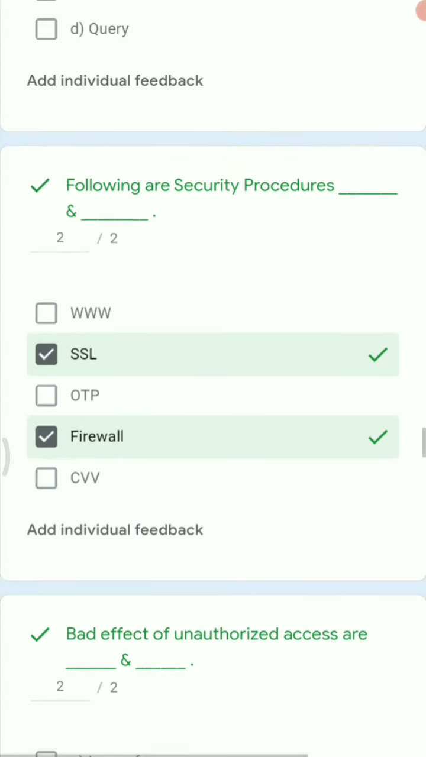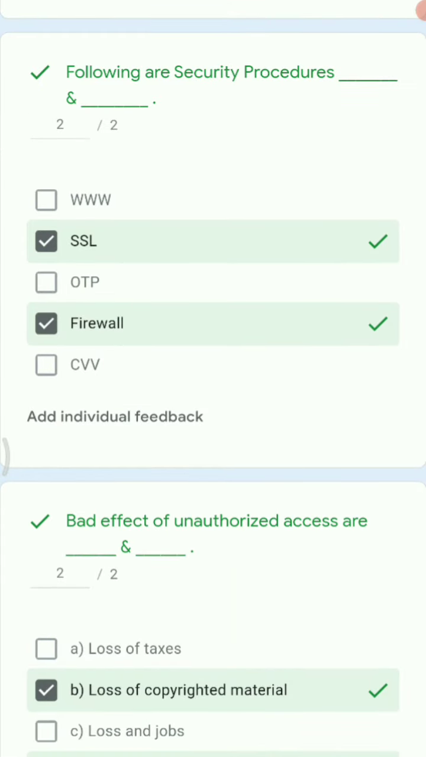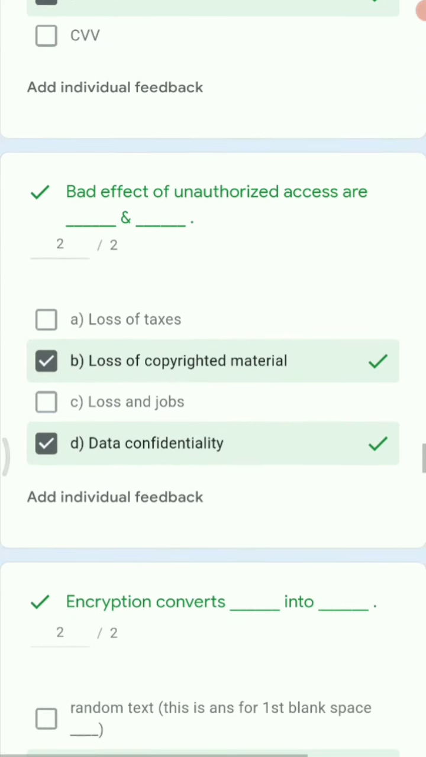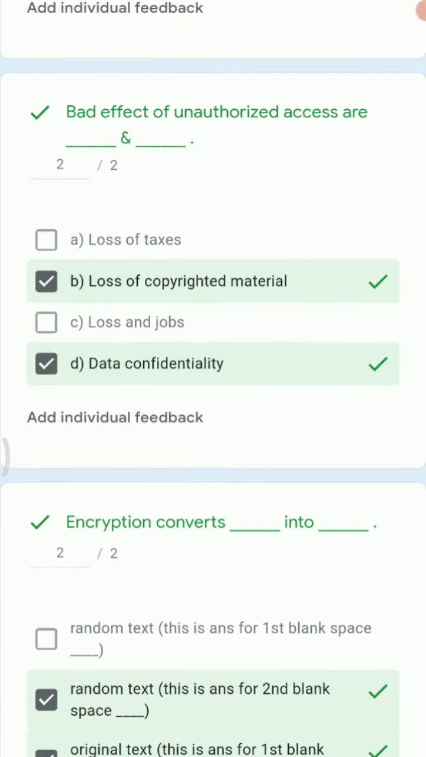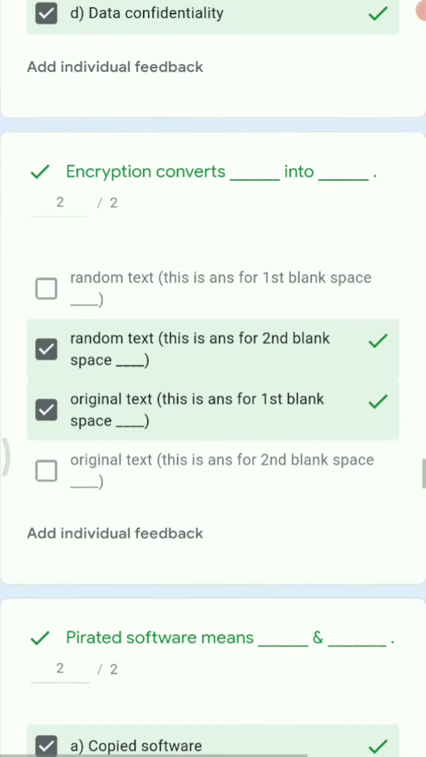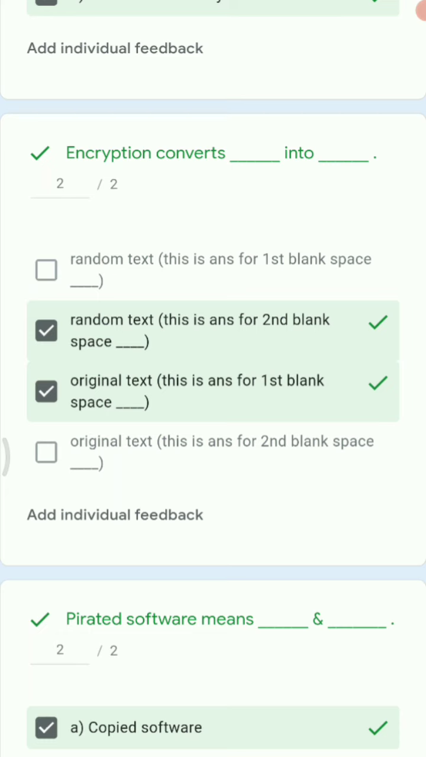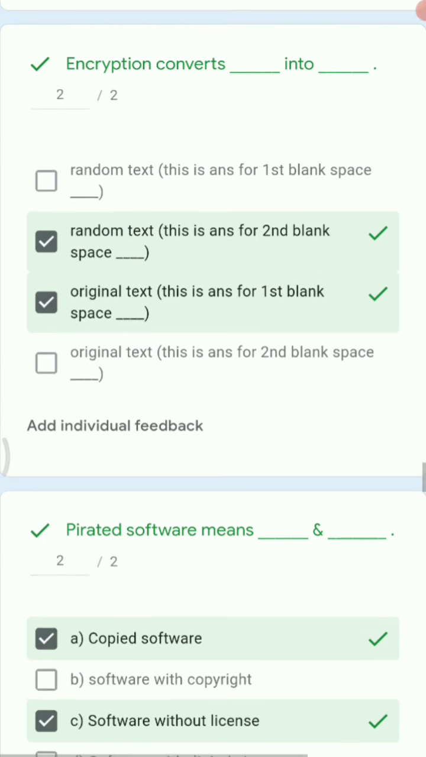Next, the following are the security procedures dash and dash. So the security procedures are nothing but SSL and firewall. Let us move ahead. Bad effects of unauthorized access are. So we have the answer: loss of copyrighted material and data confidentiality. Then next we have, encryption converts dash into dash. So encryption always converts the plain text into the random text.